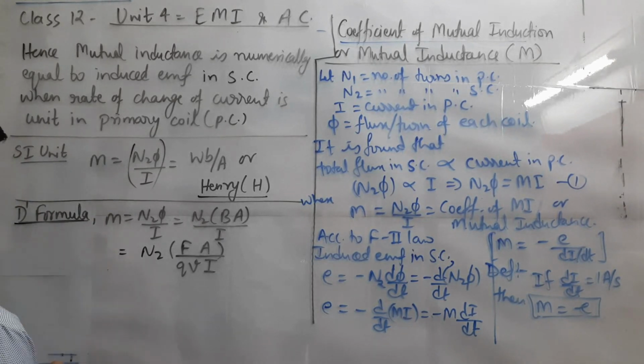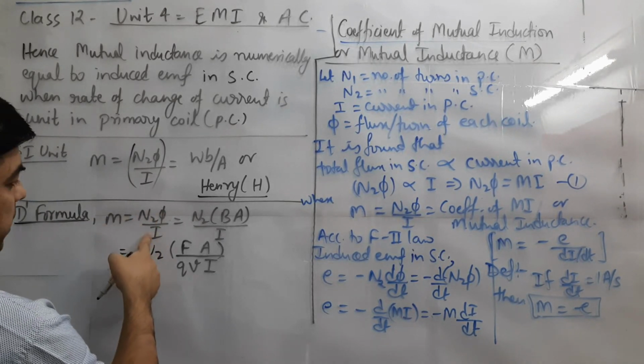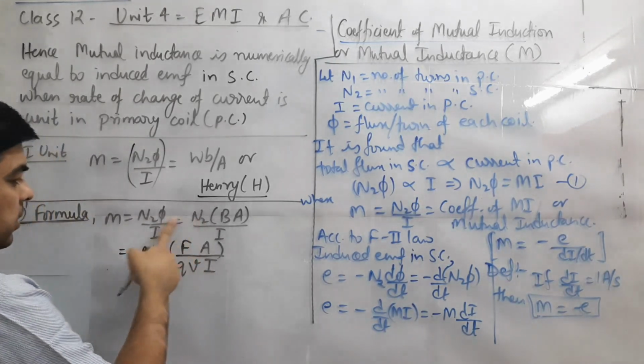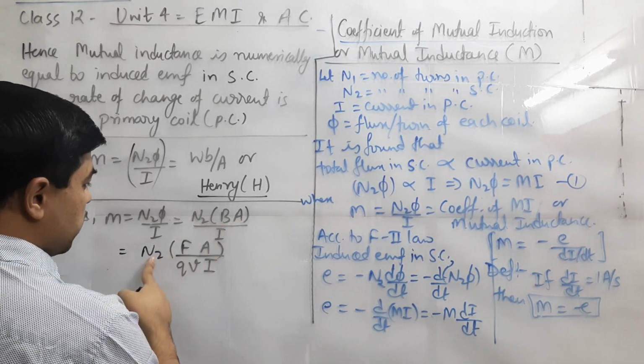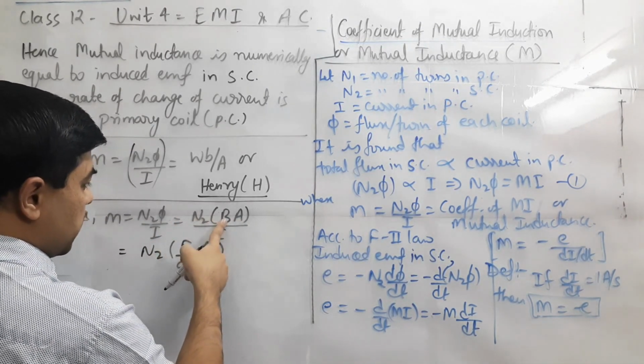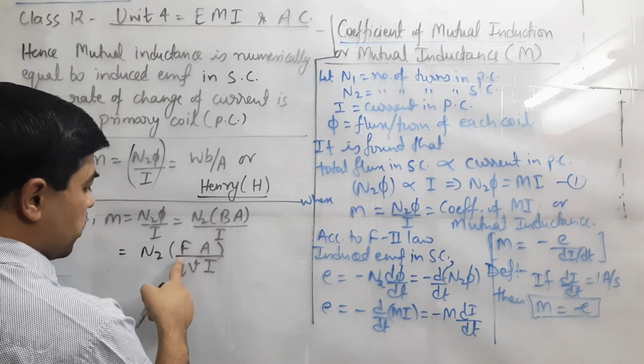Then the dimensional formula. The formula for M is N2 phi by I. N2 is dimensionless. Phi is B into A. B we have taken as F upon QV.